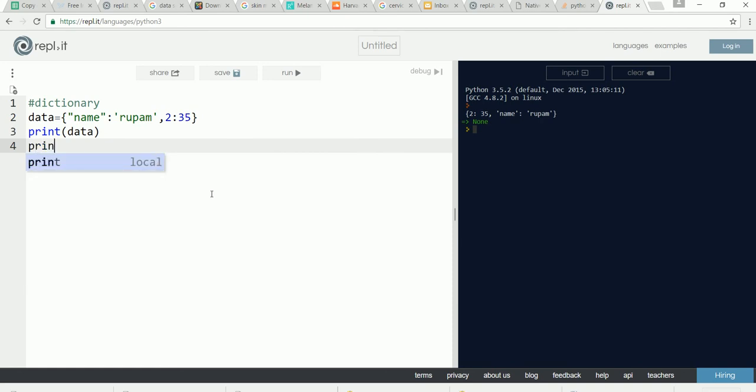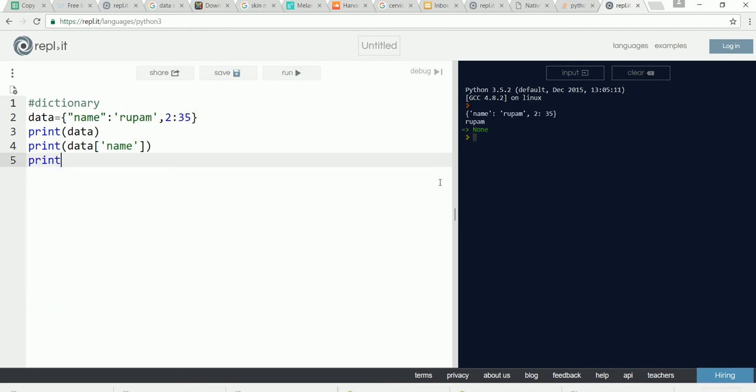For example, print data of name. When you give this key, it's going to print the corresponding value. So the name is Rupam. If you print data of 2, it's going to print 35.